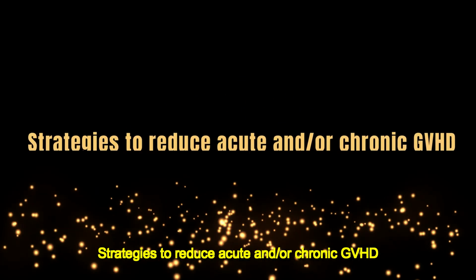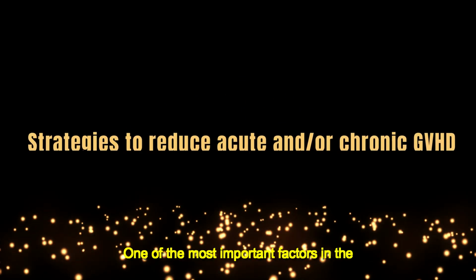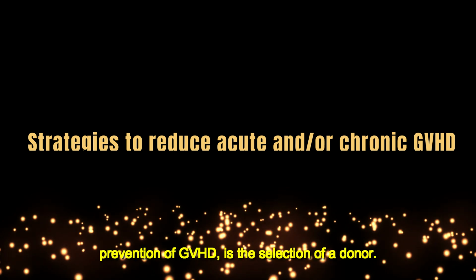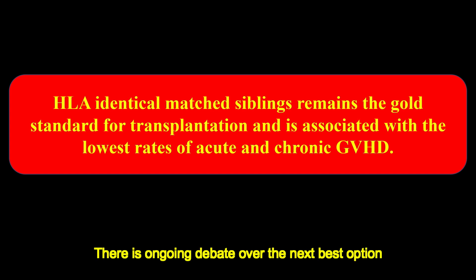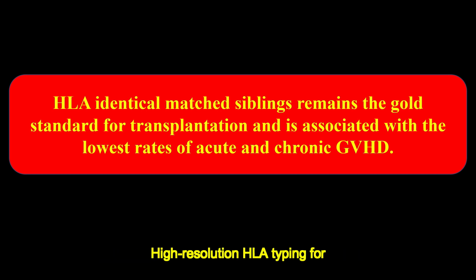Strategies to reduce acute and/or chronic GVHD. One of the most important factors in the prevention of GVHD is the selection of a donor. HLA identical matched siblings remain the gold standard for transplantation and are associated with the lowest rates of acute and chronic GVHD. There is ongoing debate over the next best option: unrelated, cord blood, or haploidentical donor.